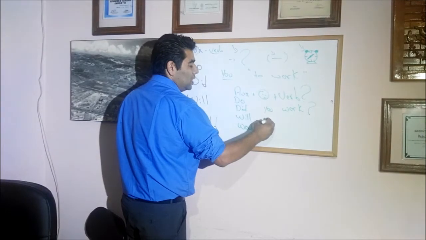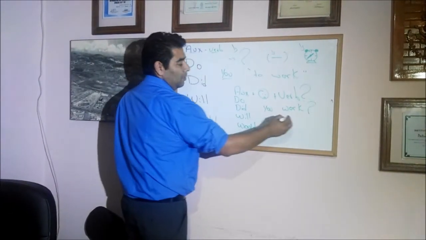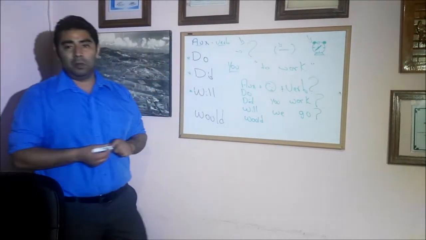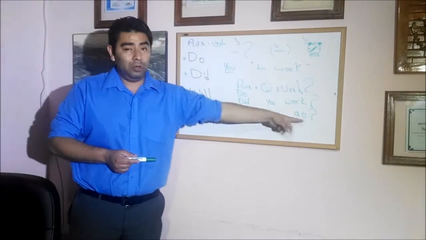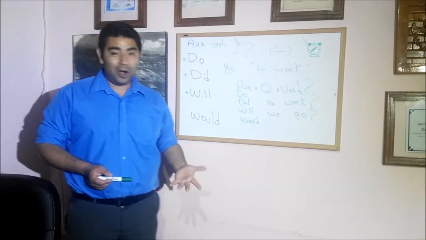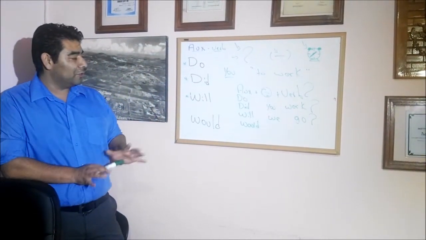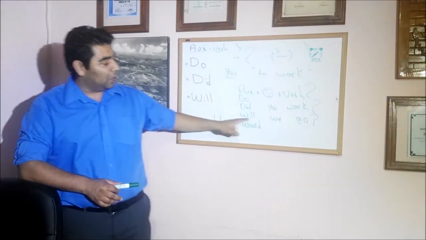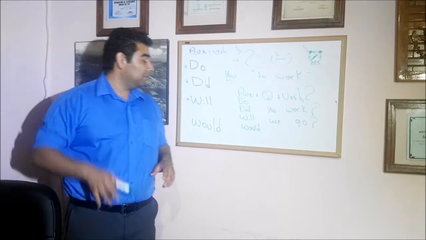Yo puedo poner we, ¿ok? Y el verbo go, ¿ok? Su signo de interrogación. Si yo digo, vamos a la fiesta, do we go to the party? Fuimos a la fiesta, did we go to the party? Maybe the party was very heavy, you don't remember. You say, hey, did we go to the party? Or the future, will we go to the party tomorrow, mom?